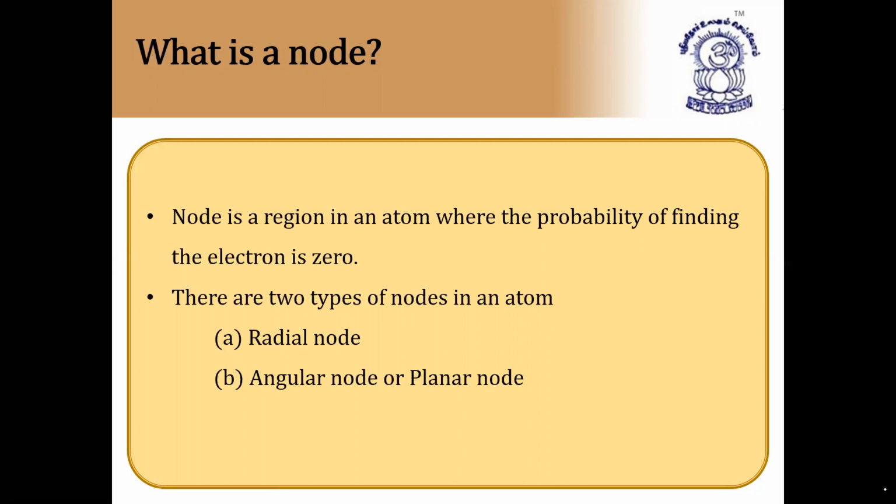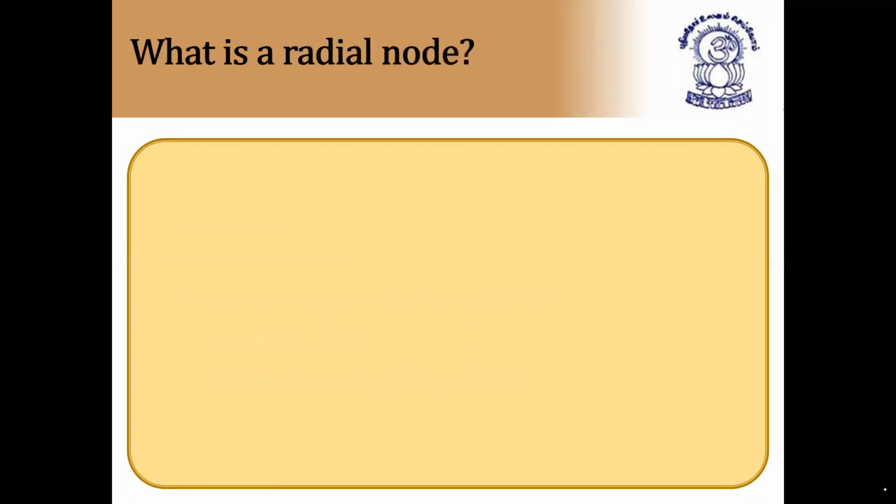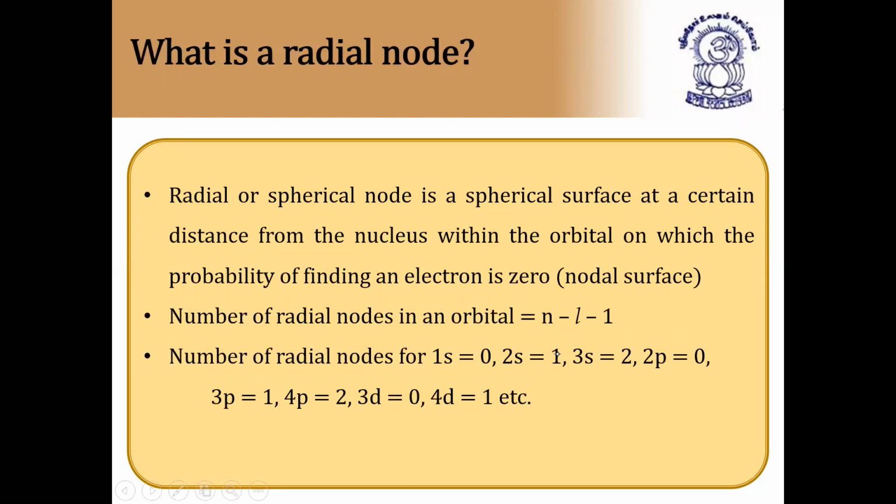So node is a region in an atom where the probability of finding the electron is 0. There are two types of node in an atom, radial node and angular node. So what is radial node? So radial node or spherical node is a spherical surface at a certain distance from the nucleus within the orbital on which the probability of finding the electron is 0. Where the probability of finding the electron is 0 is called nodal surface or radial node or spherical node. So nodal surface, radial node or spherical node, all three are the same.